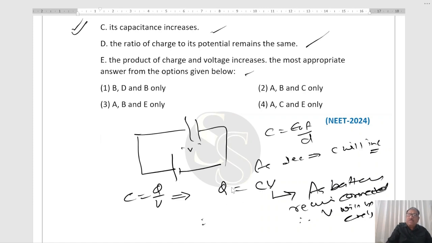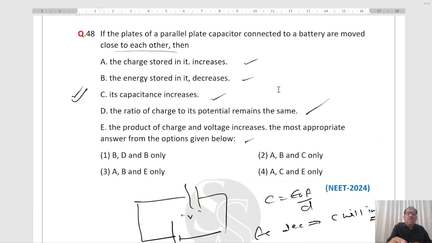Therefore, as C increases, Q increases. Q increases means the charge stored increases. This is also a correct answer. Energy stored in it decreases. What is the formula for energy stored? Half C V square. As C increases, the energy stored will increase, so this is the wrong answer, right?